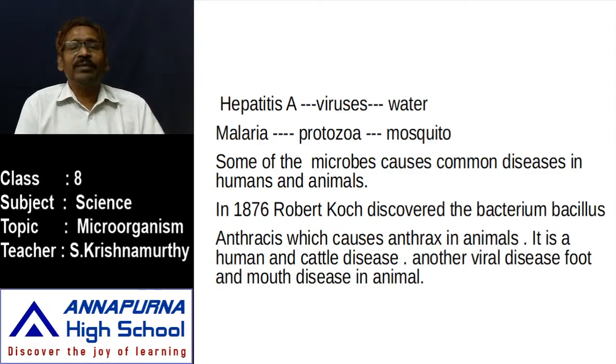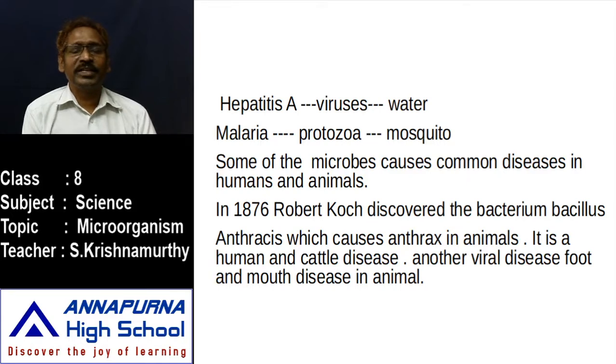Another one is malaria. We learned about malaria; it is a protozoan disease. Where are the protozoans? Generally, protozoans are present in heaps, in drainage, in filthy areas. While flying to collect food material, or to lay eggs on the heap or drainage, these protozoans attach to the bodies of the mosquitoes.